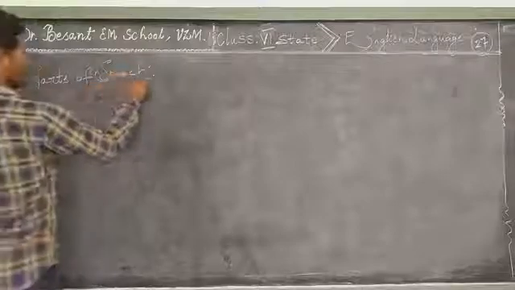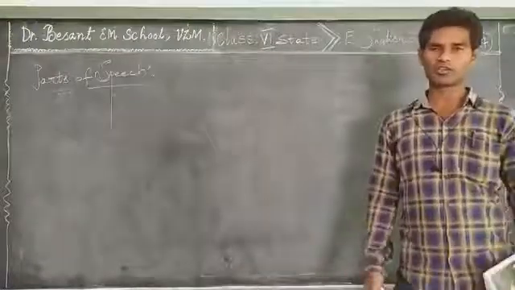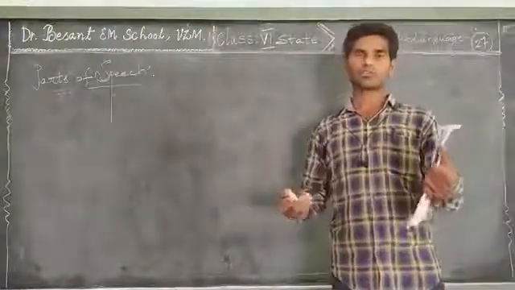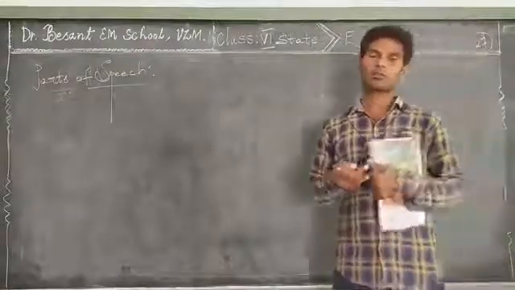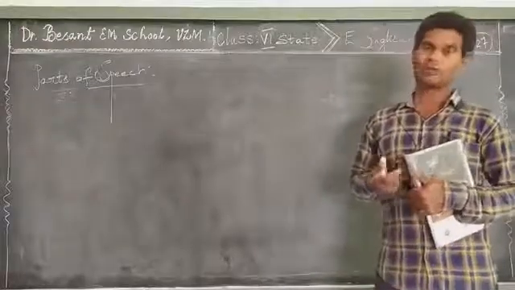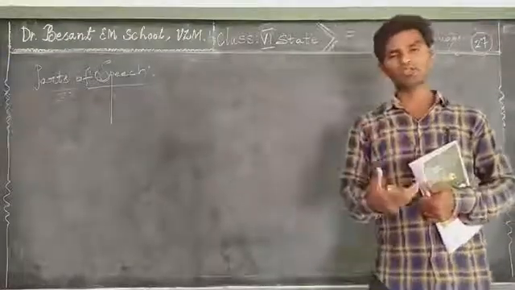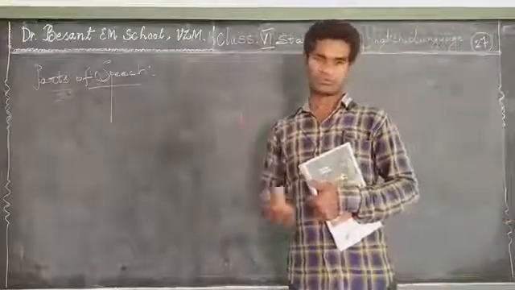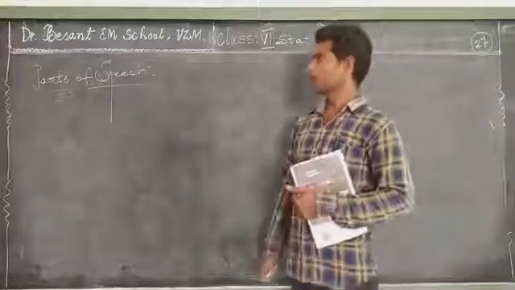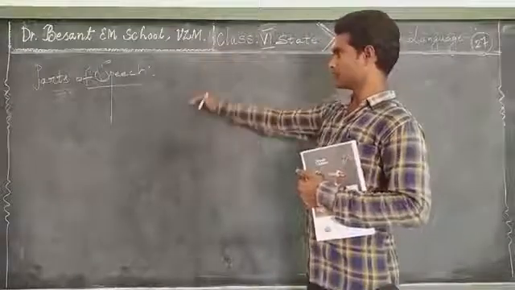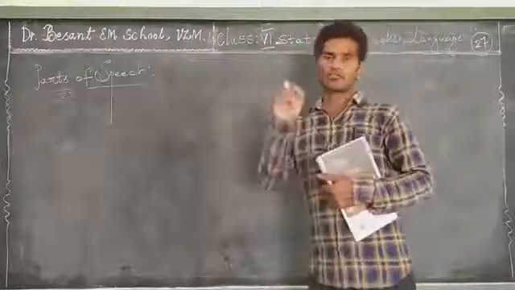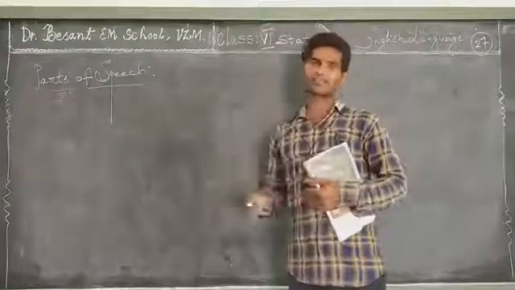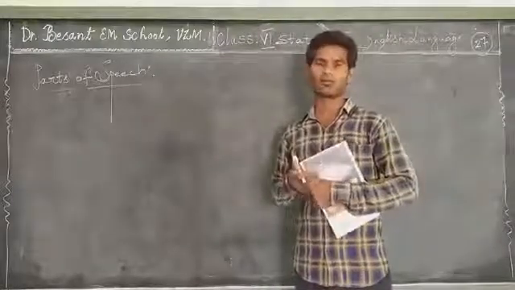Parts of speech. Words are divided into different parts of speech according to their function, their usage in a sentence. They are 8 in number. They are called nouns, pronouns, adjectives, verbs, adverbs, prepositions, conjunctions, interjections. Now I'm trying to write the sentences on the board. In the given sentences, the particular word will be underlined, and he will ask you, name the parts of speech for the underlined word.